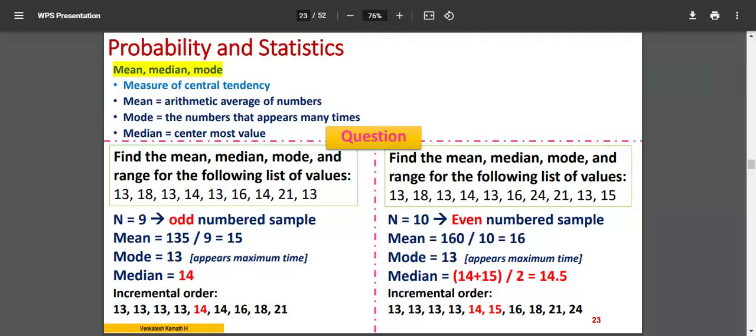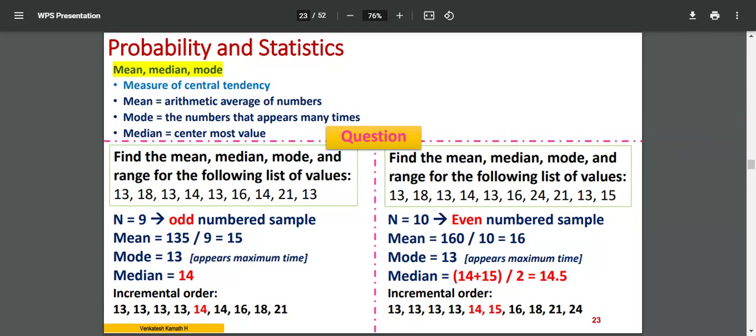That averaging effect, you can call it in three different mechanisms. One we call mean, another median, and mode. In common English, we say mean and average in the same equivalent way, but when you say average, there are three types: mean, median, mode. Three are different things. Mean is nothing but the arithmetic average. So you will have to sum up all the values divided by the number of values. That gives you the arithmetic average. We call it mean.